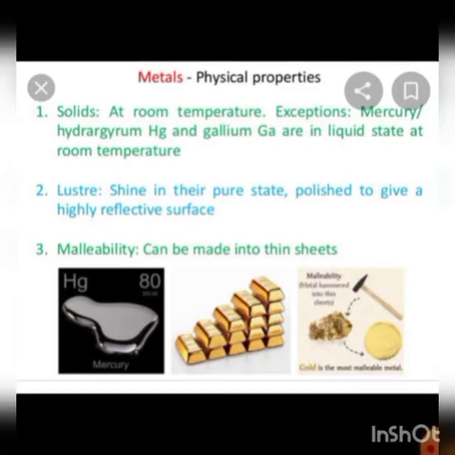Malleability. What is malleability? Metals can be hammered into thin sheets or foils without breaking, isn't it? This property is known as malleability. Gold, silver, lead, aluminium are highly malleable metals. Aluminium in foil form is used for packaging food material, isn't it? In our daily life, we use different packaging materials, and these are all made up of aluminium. Zinc is a brittle metal. It breaks easily.